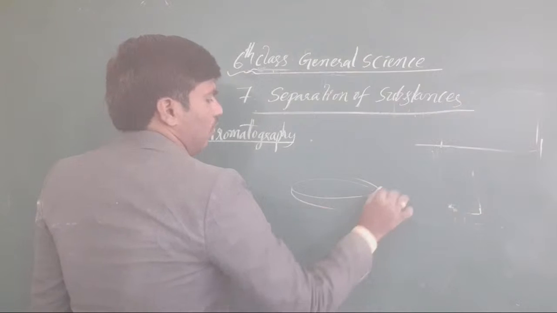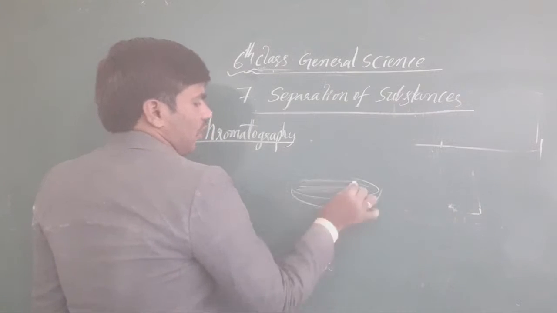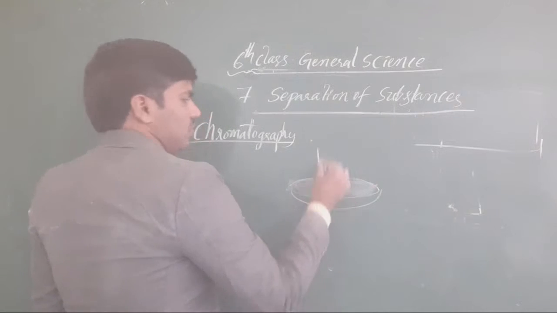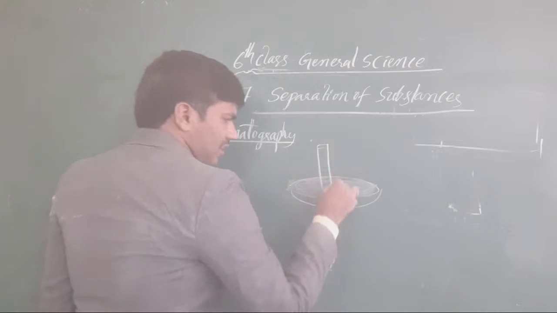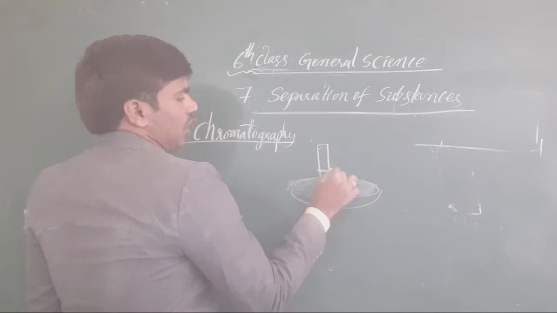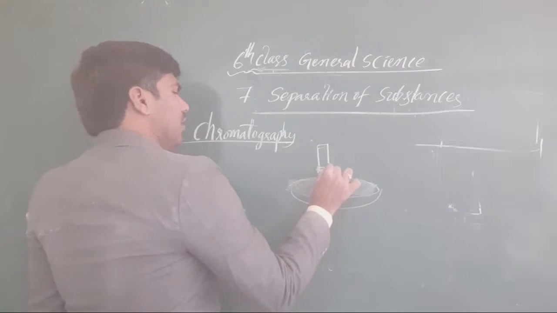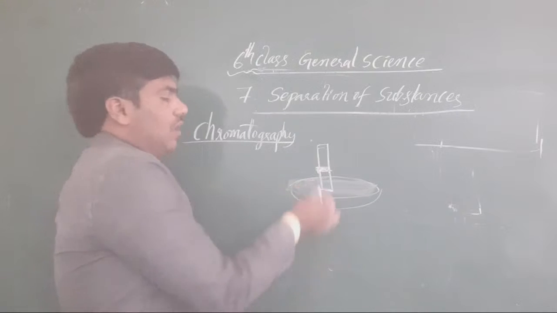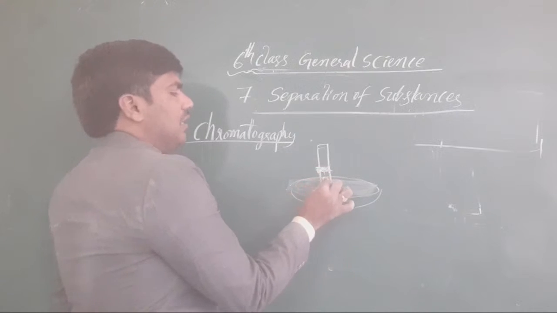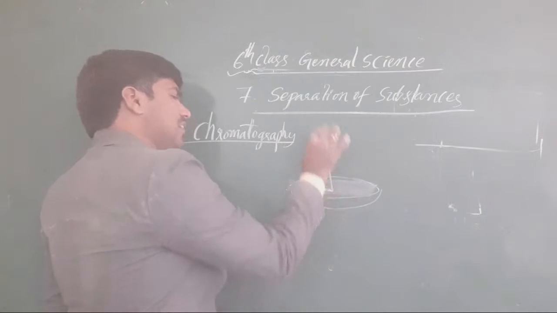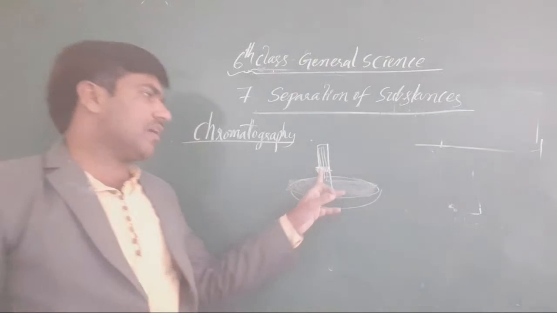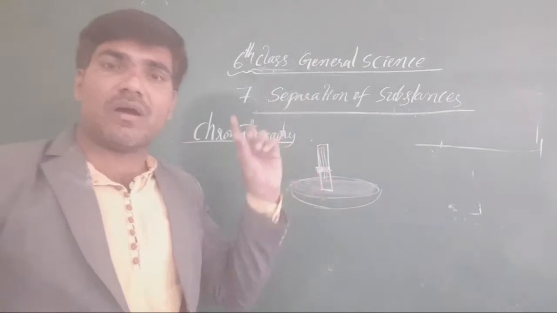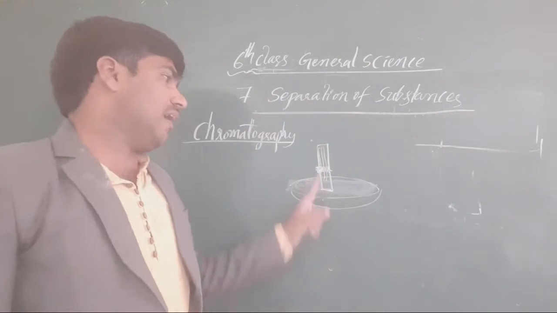You take one bowl and put some water in it. You place the chalk piece like a stone inside the water, and draw one color line on it. The water enters the chalk piece and gradually rises through it. When it rises through the chalk piece, it affects this color also. Whatever components are in that color are also divided.